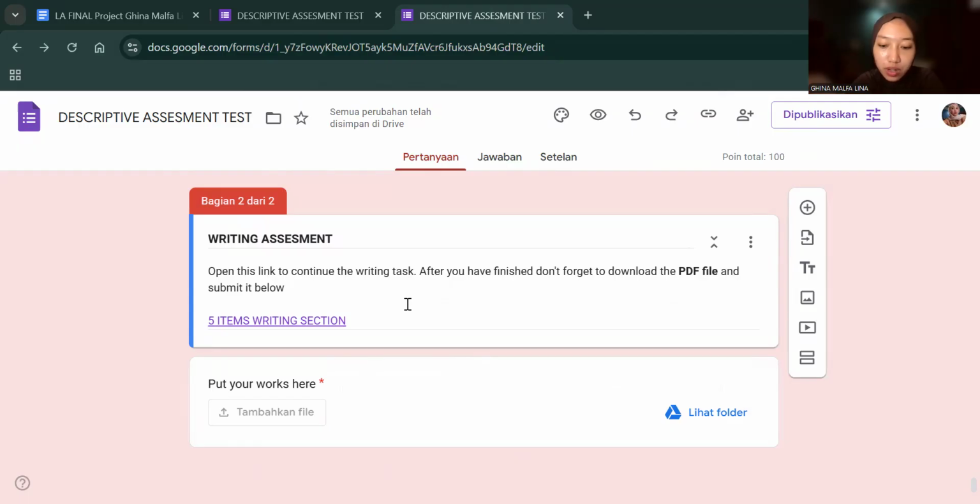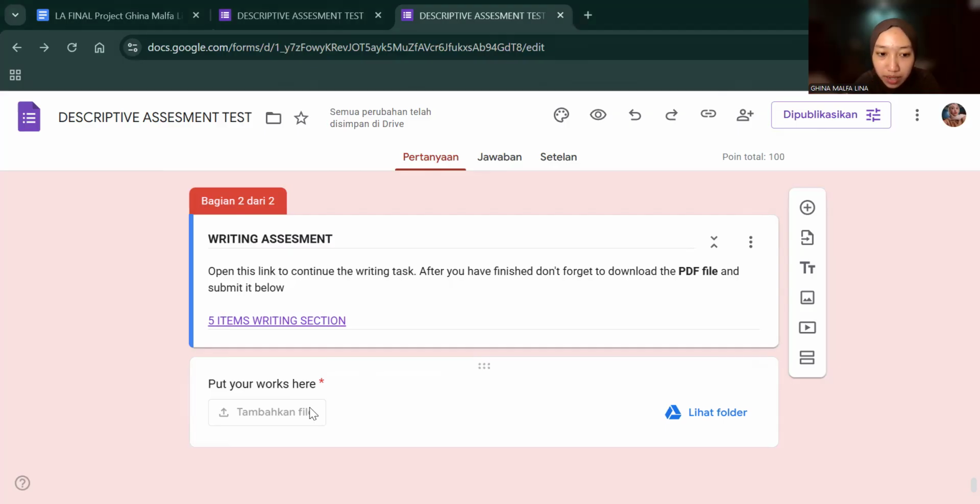Here they have to fill in their name, their identity, and also do the task. And for the task, they can directly put the answers here, like this. And after they are done with the assessment, they can download the file here as PDF, and then just submit it on the Google Form here.